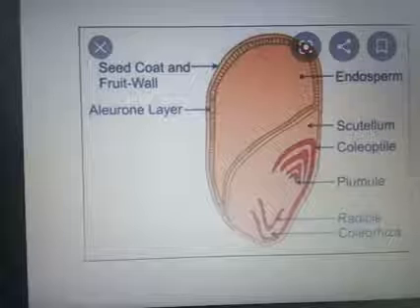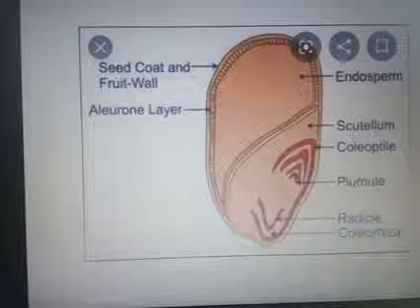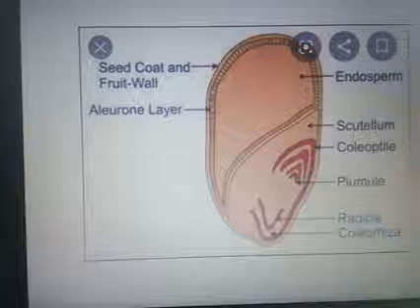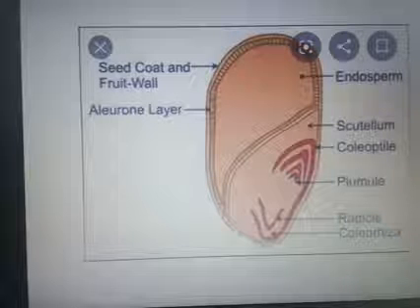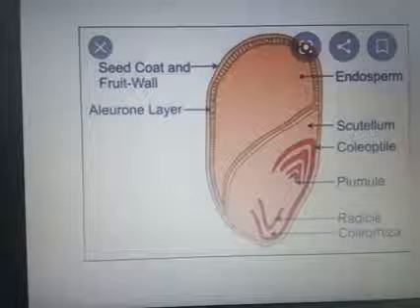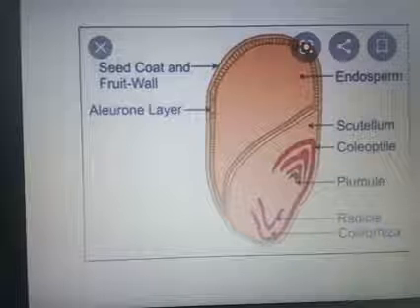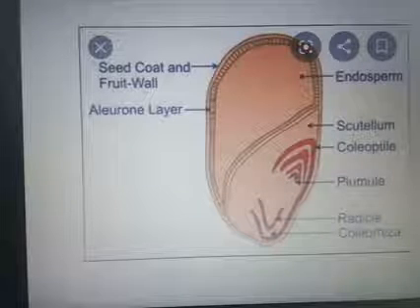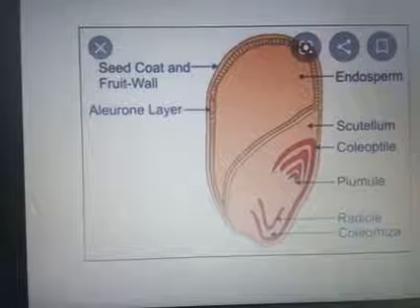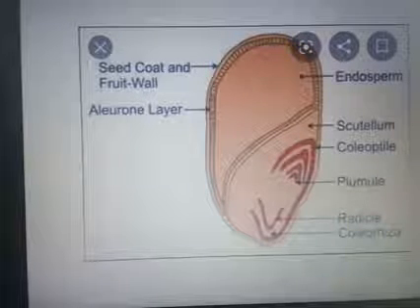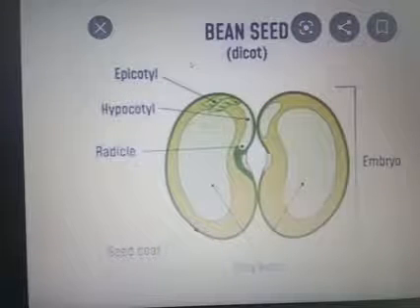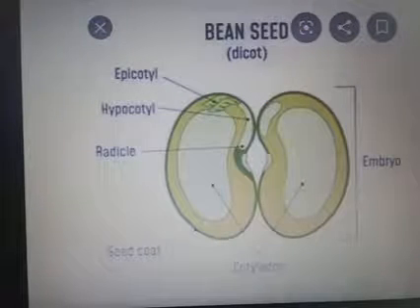Monocot seeds consist of the seed coat, embryo and the endosperm. The seed coat is differentiated into testa and tegmen, and they have an aleurone layer, then coleoptile and coleorhiza. The plumule is covered by coleoptile and the radicle portion is covered by coleorhiza, and they have a shield-shaped cotyledon that is known as the scutellum. This is the structure of the first picture.